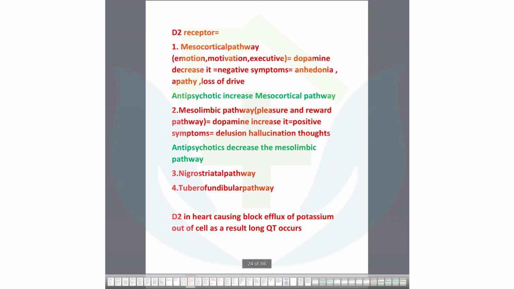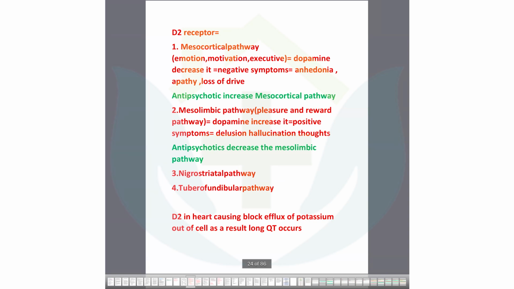Now we also need to understand the mechanism of prescribing medications. You are prescribing antipsychotic medications, but you need to think about what you are going to do. You are going to play with the D2 receptor, the dopamine receptor of the brain. So you need to know what happens whenever you block this D2 receptor, and what happens to the brain. There are some pathways for this D2 receptor.